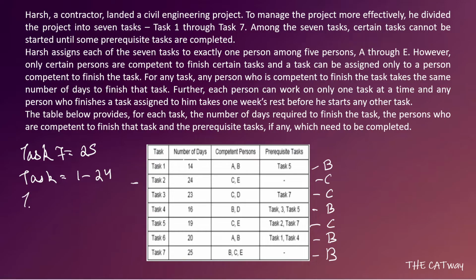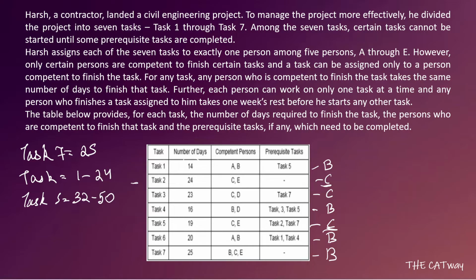Task 5 is to be done by C. C completed his work on the 24th day, so he will start on the 32nd day and he will work for 19 days. That is, he will complete his job on the 50th day. Okay, he will complete his job on the 50th day.